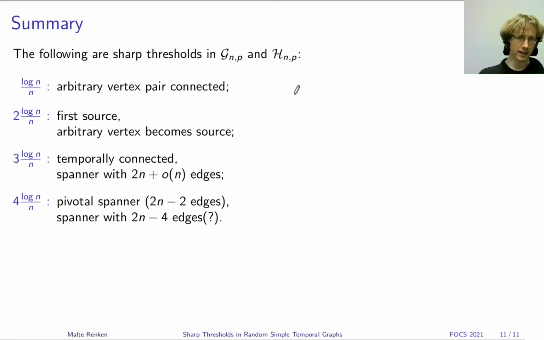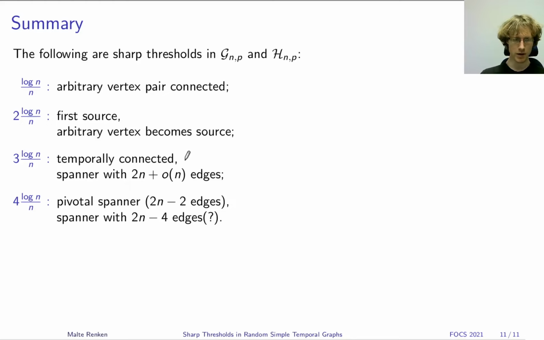This brings me to the end. So in summary, we show in our paper that the following are sharp thresholds for both simple and non-simple random temporal graphs. At time log n over n, an arbitrary vertex pair will become connected. At time 2 log n over n, the first temporal source will appear, and also already almost all of the vertices will become sources. At time 3 log n over n, all the vertices will become sources, meaning that the graph is now temporally connected.